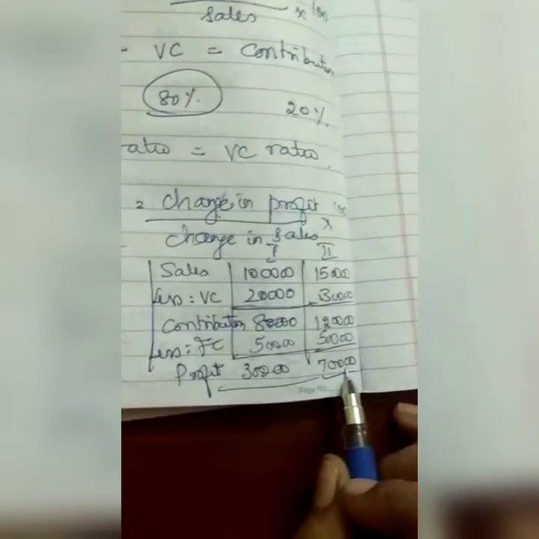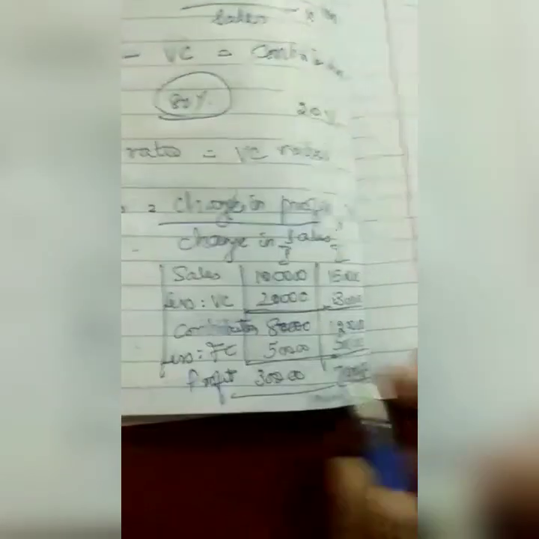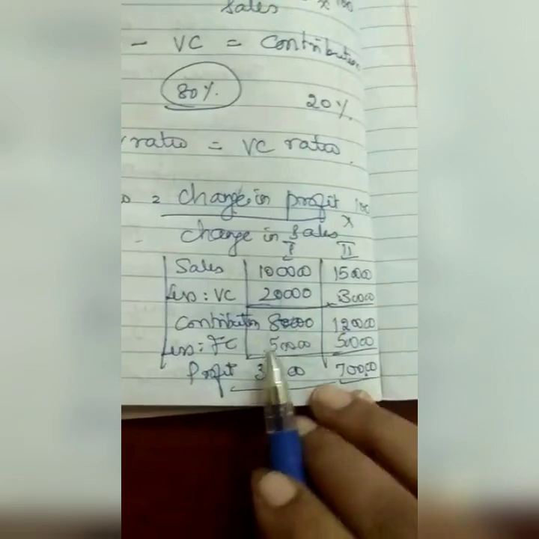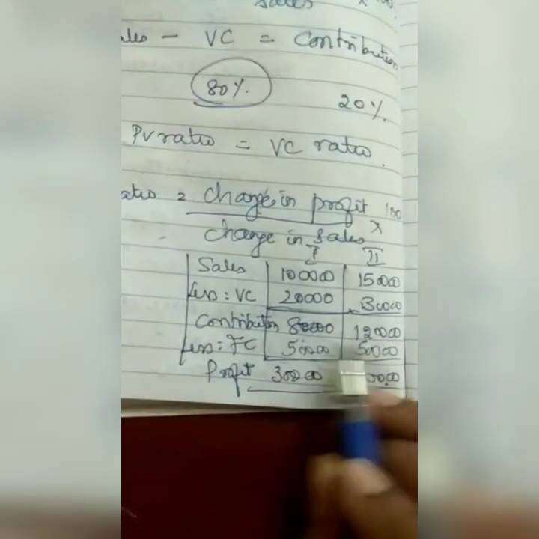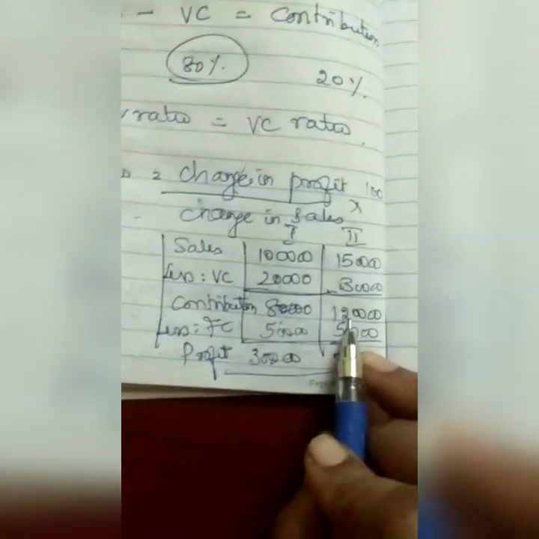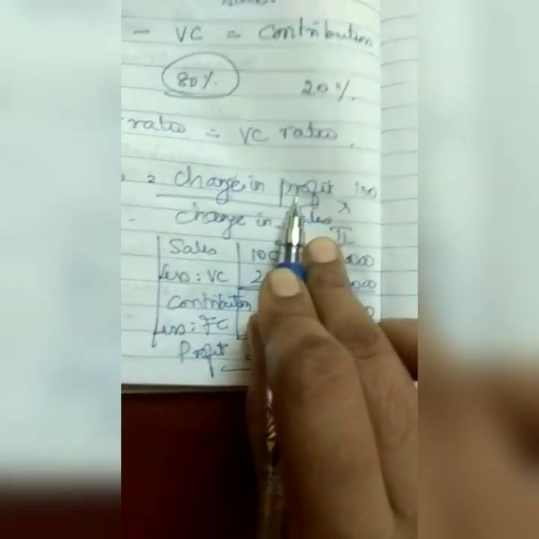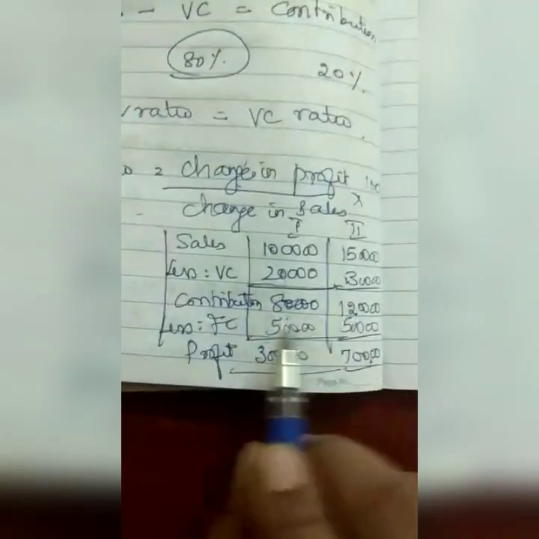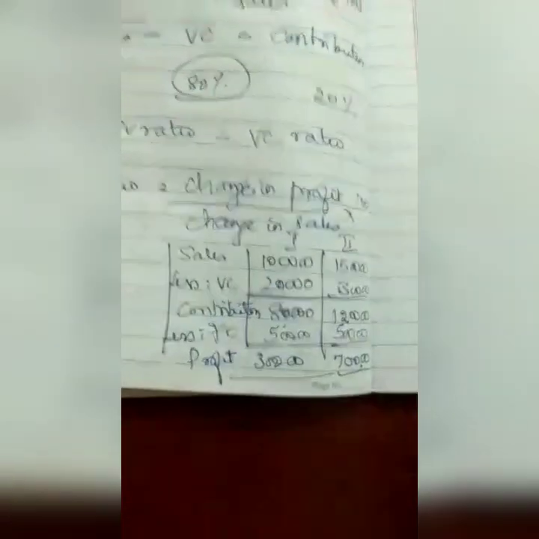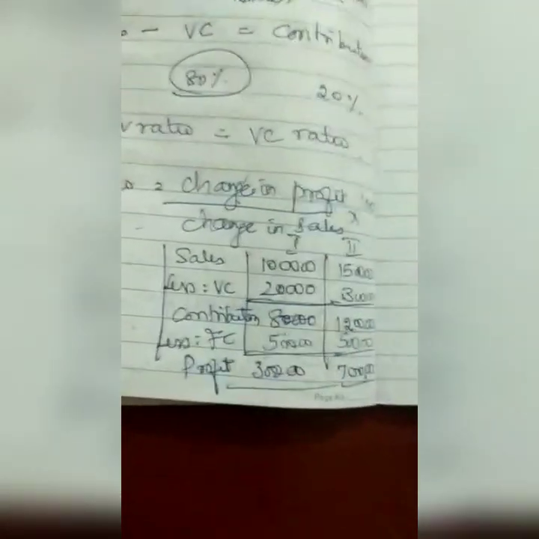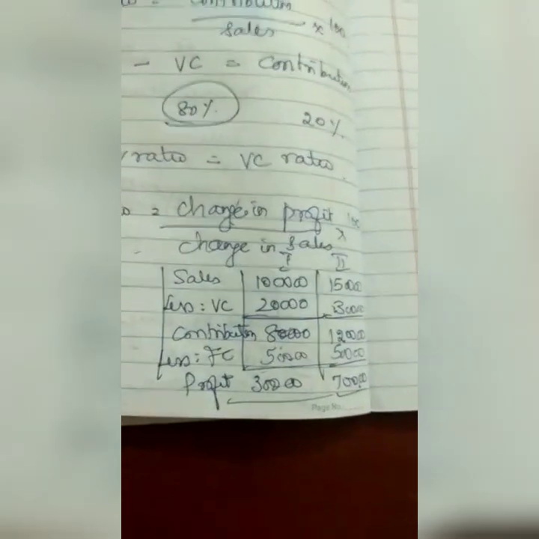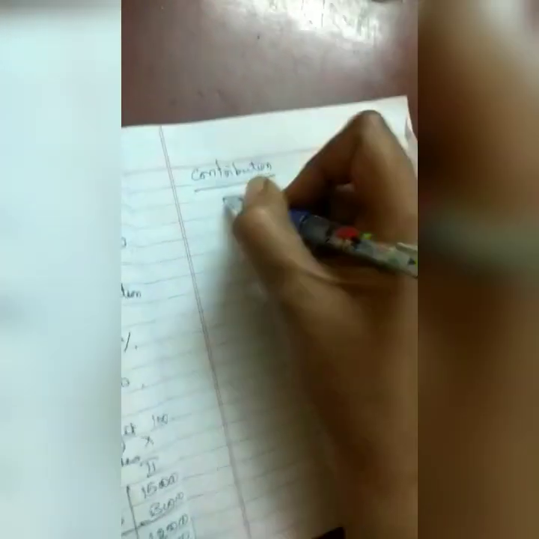This 40,000 of change in profit, isn't it the same as change in contribution? See, contribution is 80,000 and 1,20,000. So here again the change in contribution is 40,000. So change in profit in the formula does not mean the actual change in profit. It means the change in contribution too, because fixed cost will remain constant for both periods. So PV ratio, when a comparison of periodical information is given, is change in profit divided by change in sales into 100.